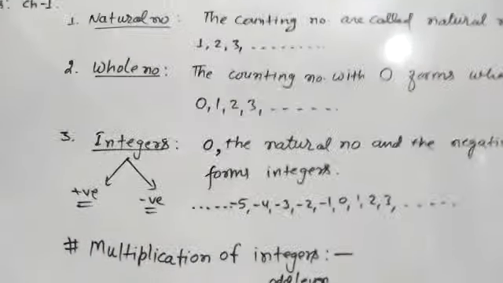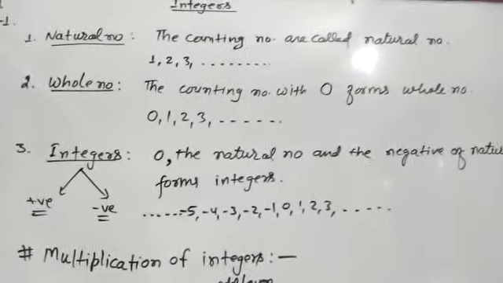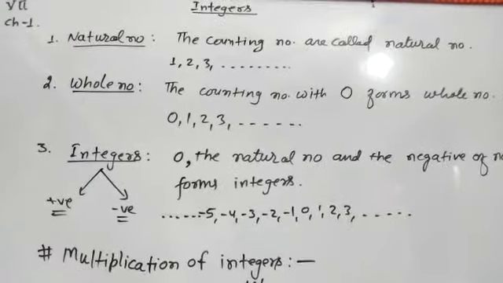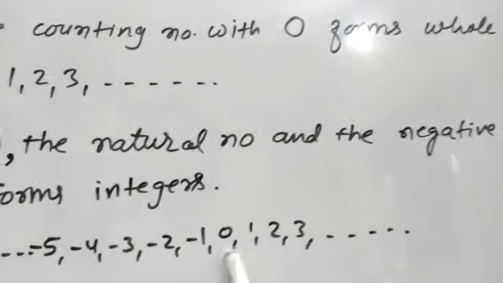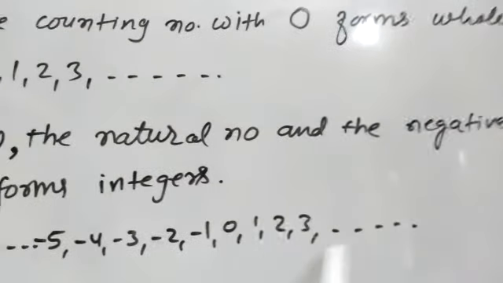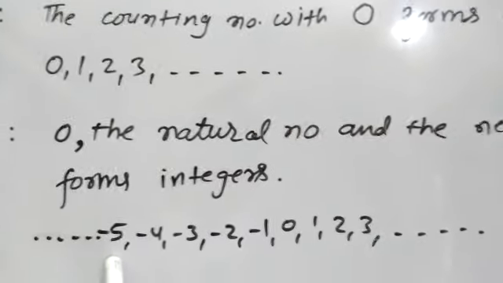Now the real topic, integers. 0, the natural numbers, and the negatives of natural numbers form integers. That means 0, 1, 2, 3, 4, 5, 6, and the negatives of these natural numbers, -1, -2, -3, -4, -5.